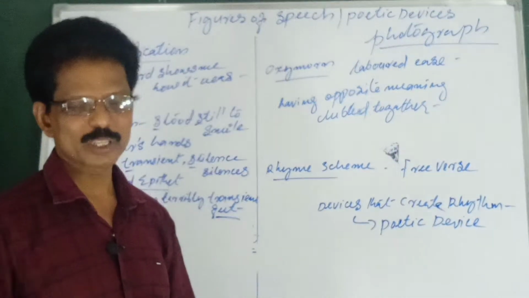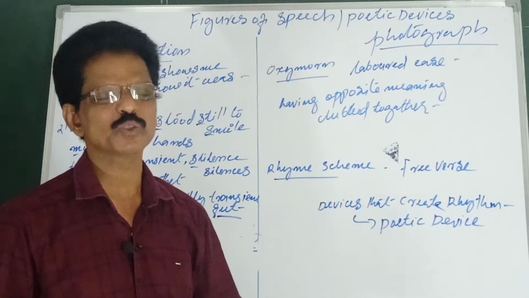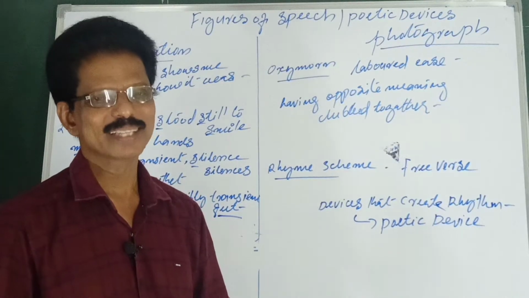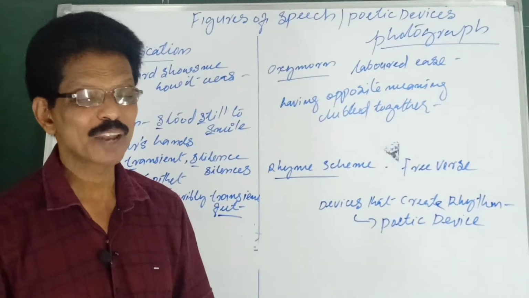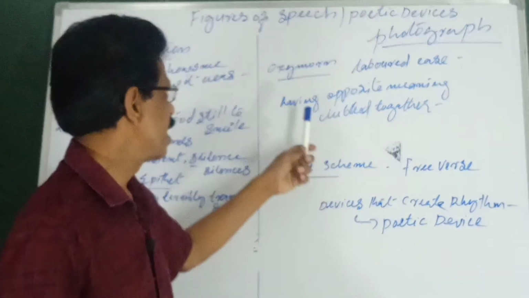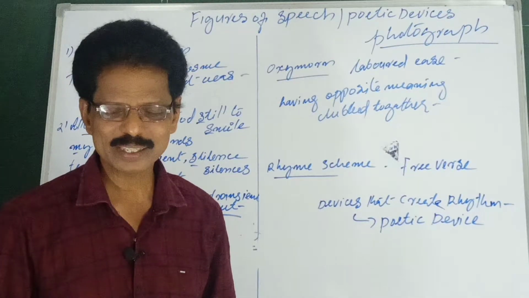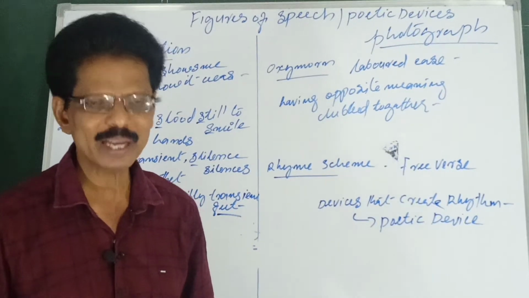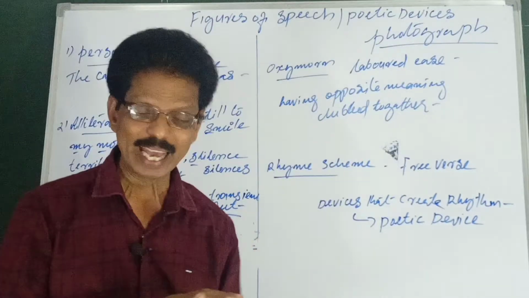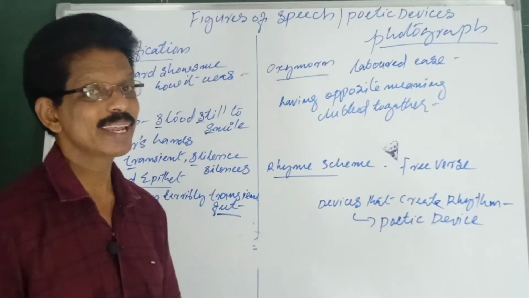In the context of the poem, you may remember that the ease I go to was not that easy. It was very difficult for me to come to terms with my loss, that I lost my mother forever. So "laboured ease": they are opposite in meaning. Two words which have opposite meanings clubbed together is called oxymoron. If it is an idea, a group of words placed together, it is called antithesis.